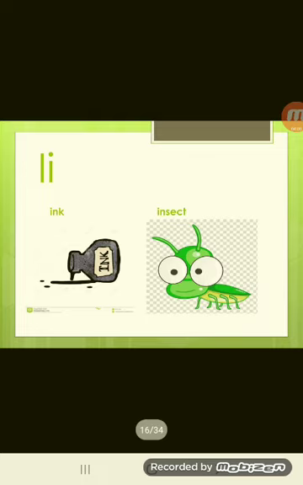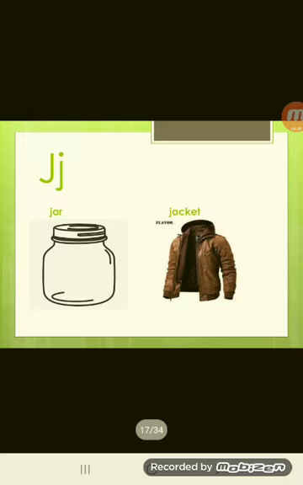So this sound, as a short sound, is pronounced like i. Ink, insect. Okay, so what is this sound again? As a short vowel sound, it's pronounced like i. So like the sound at the beginning of the word ink, and the sound at the beginning of the word insect. So let's move to the j sound.